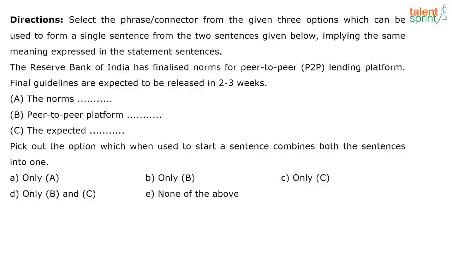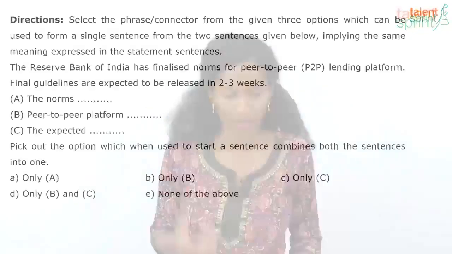The Reserve Bank of India has finalized norms for peer-to-peer lending platform. Final guidelines are expected to be released in 2 to 3 weeks. Yeah. The only reason, Sugeta, it is difficult is also because of the fact that we're not strong in our sentence construction itself, right? We don't explore other options. While taking time to practice also, we have a challenge generally with constructing sentences. And that's why spot the error is the most challenging question type for us. You following? Let's look at this one.